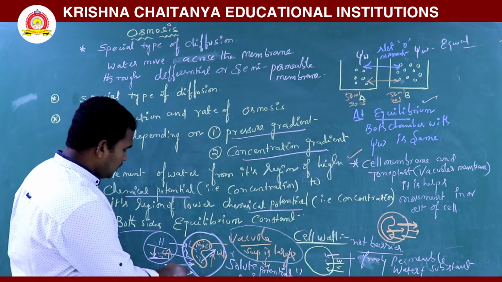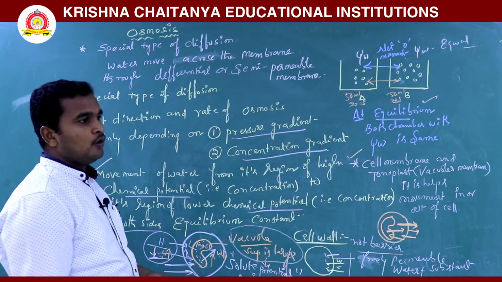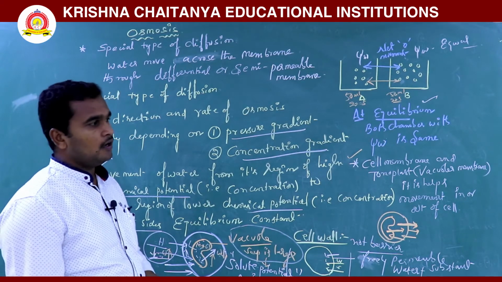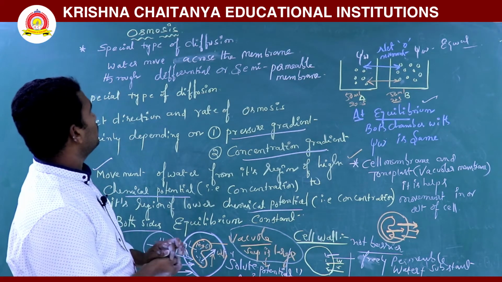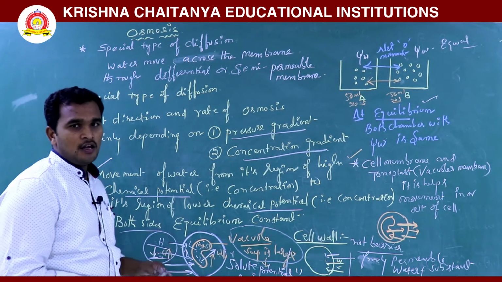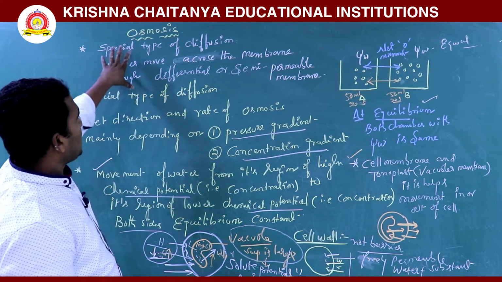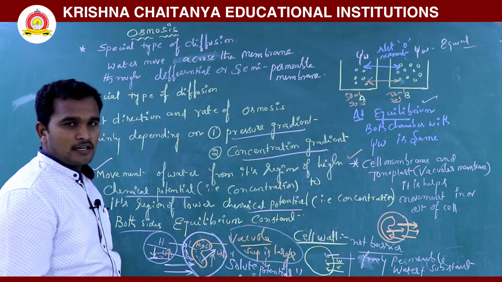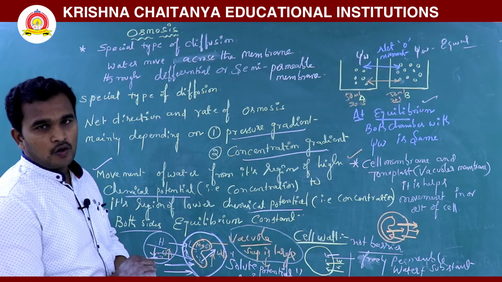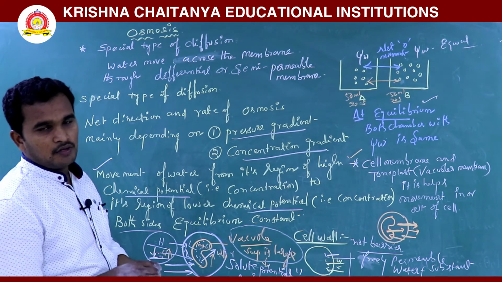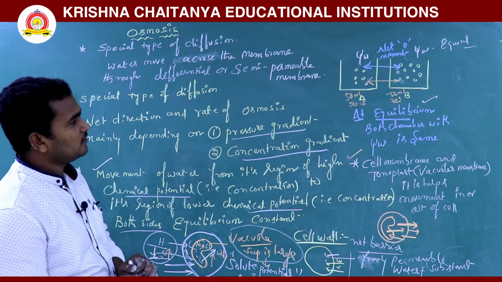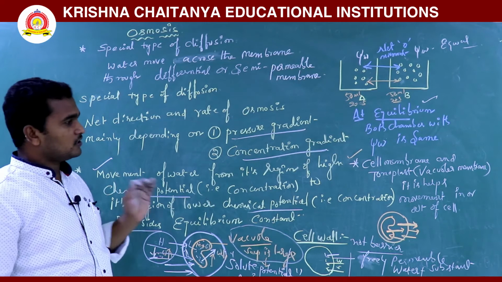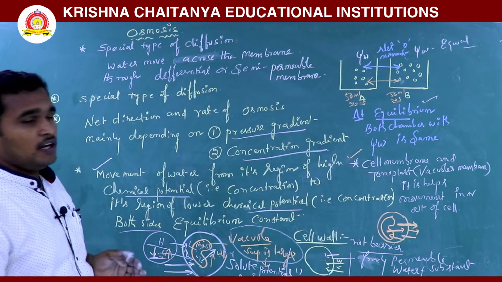Okay, so that's why solute potential is nothing but water is required for the plant. So this is nothing but osmosis. Okay, this is the osmosis. Some experiments are there; we are discussing on the basis of pressure gradient and concentration gradient, and also the potato osmometer experiments. Next, potato osmometers we are discussing. So this is nothing but osmosis. Okay, next we will go for experiments.